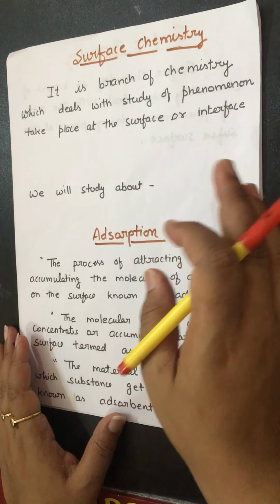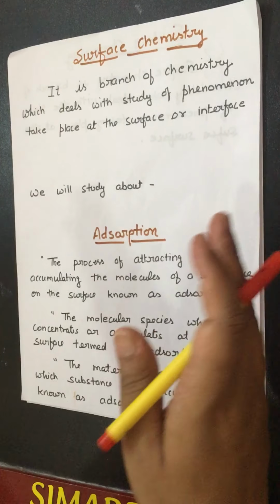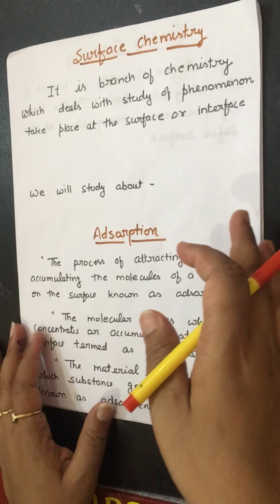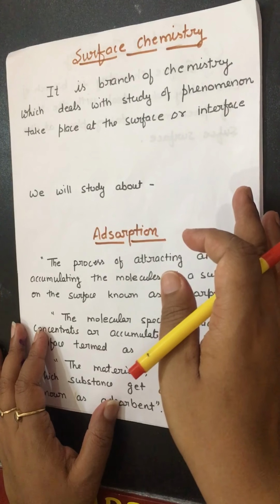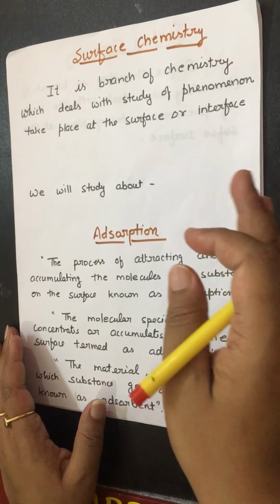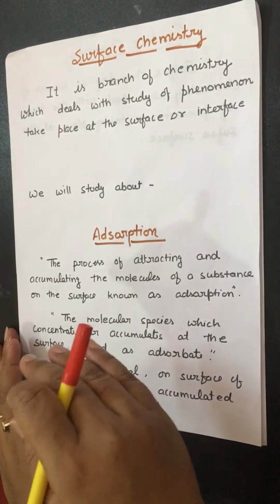Now the question arises, what is adsorption? I give you a small example. Suppose in a class a teacher uses a sponge to clean a chalkboard. You see that the chalk particles get accommodated at the surface of the sponge. This is adsorption.